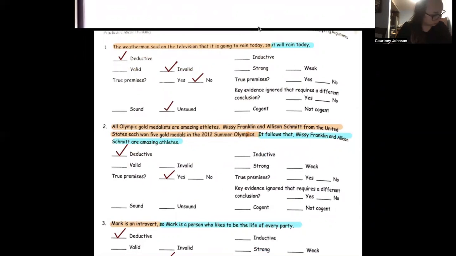Because if you follow our chart on page 177, you can find that assuming all the premises are true, is it possible for the conclusion to be false? So yes, that would make it invalid.